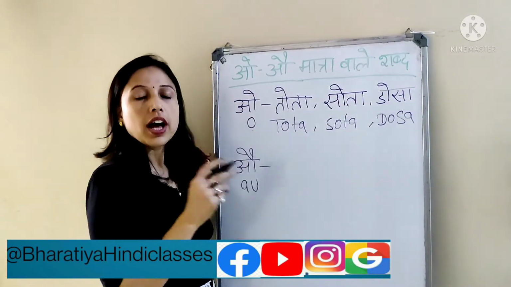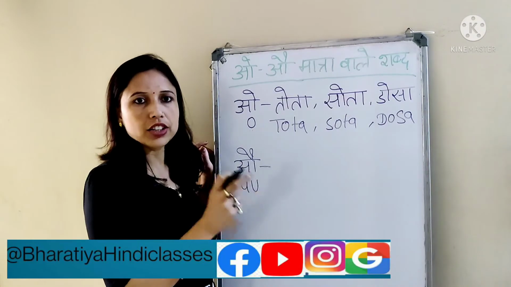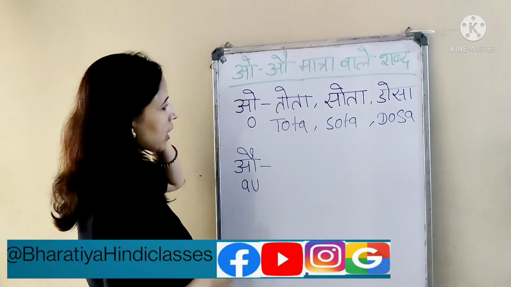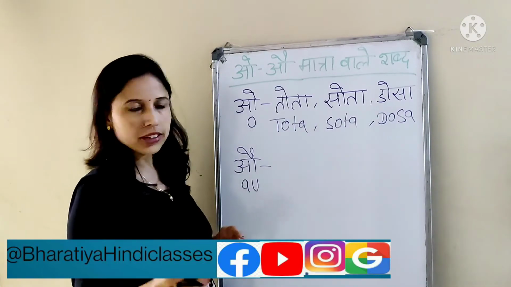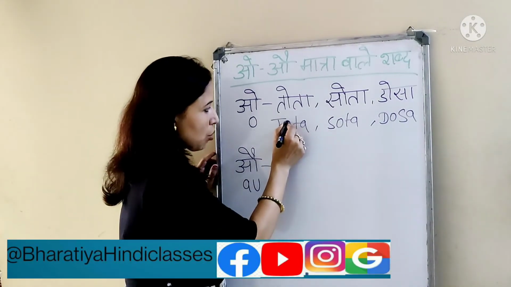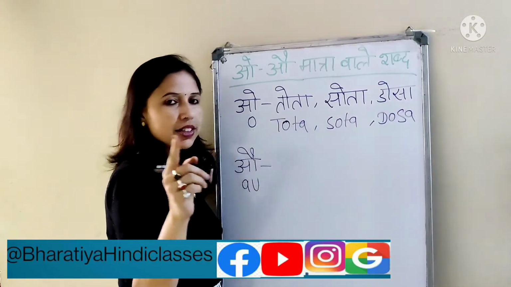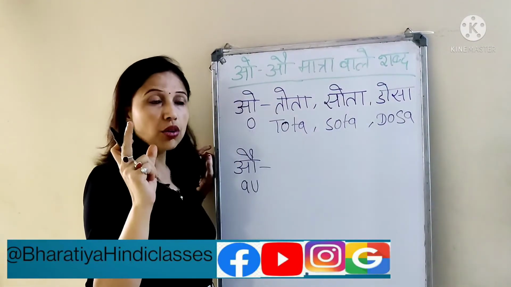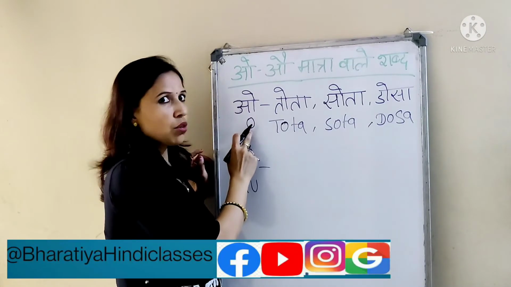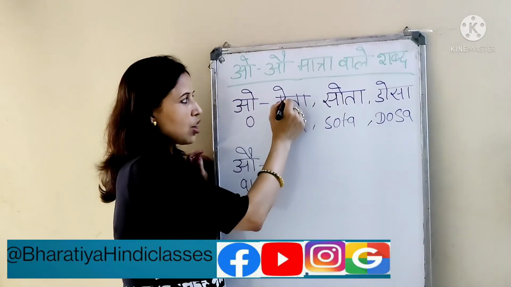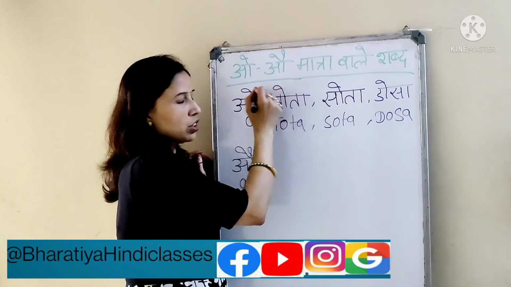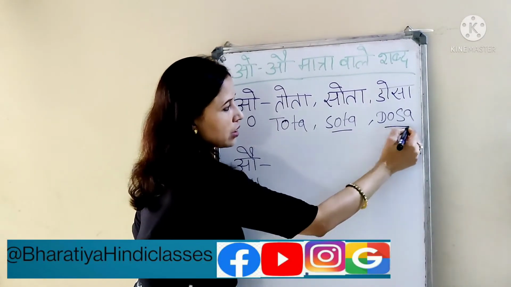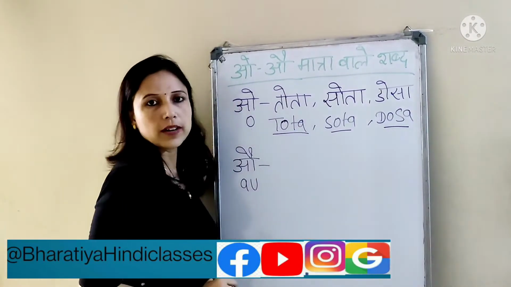Here O. How do we read it in English? O, O, O. Like suppose we read pond, right? So that also comes with the O only. That O letter sound you have to remember, and then it will go automatically. O, that means O. So how do we give a matra? One line and then on the top, one breath. Here also Sota, Dosa, Tota.